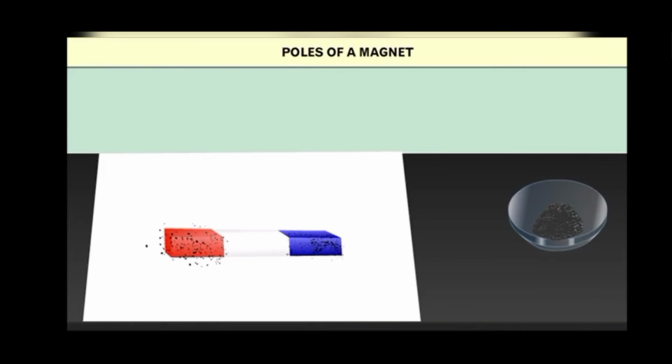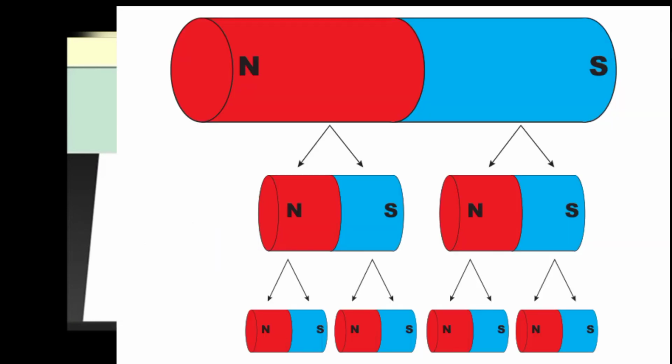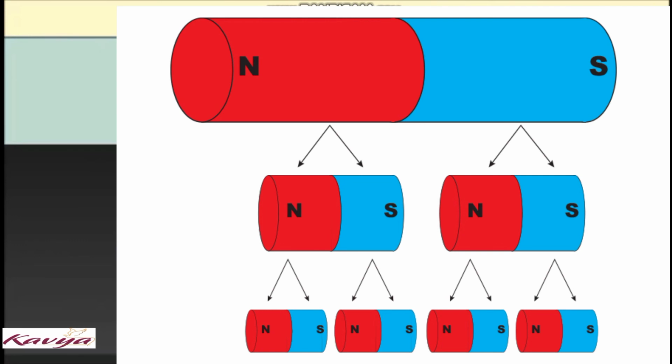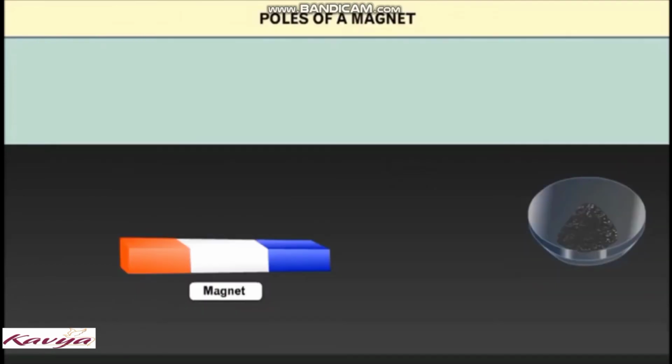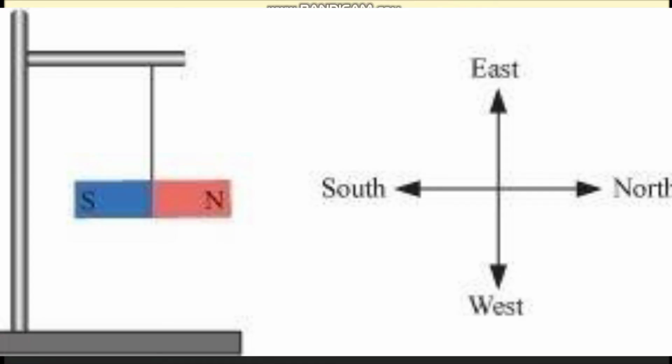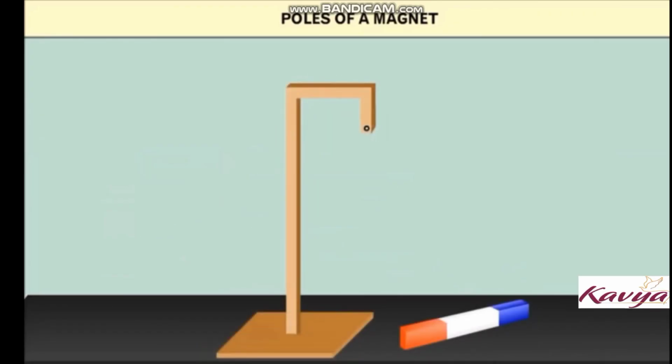Students, even when this magnet is broken, we still have two poles of the magnet. Okay students, an interesting property of a magnet is that if we suspend it, it comes to rest in the north and south direction. Let us perform a new activity.